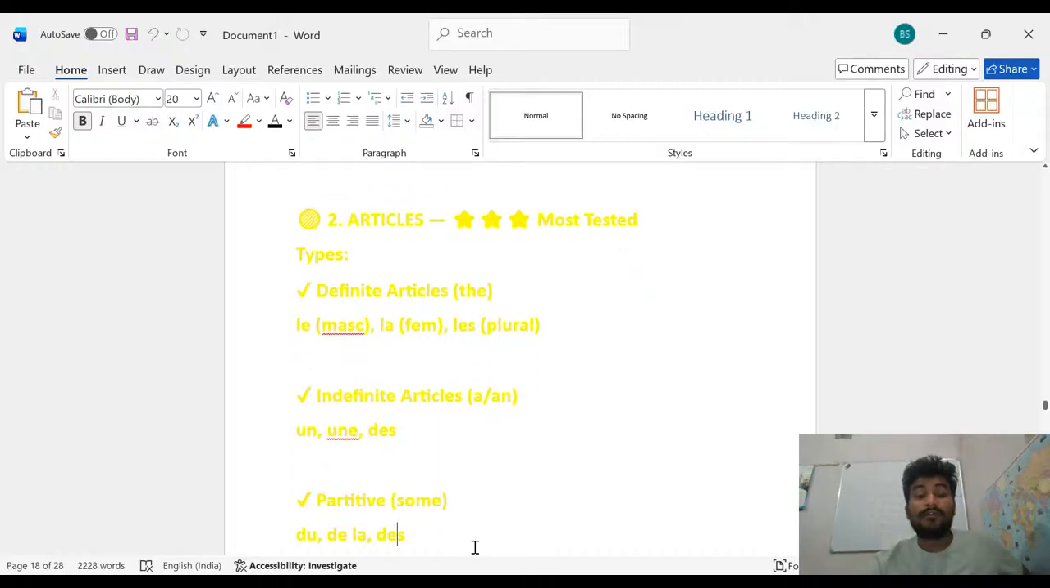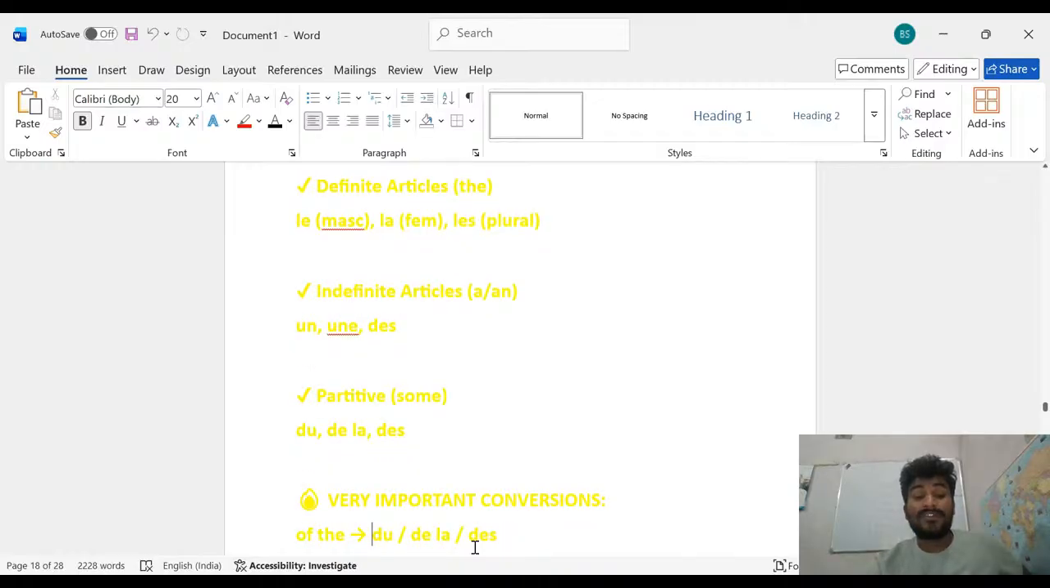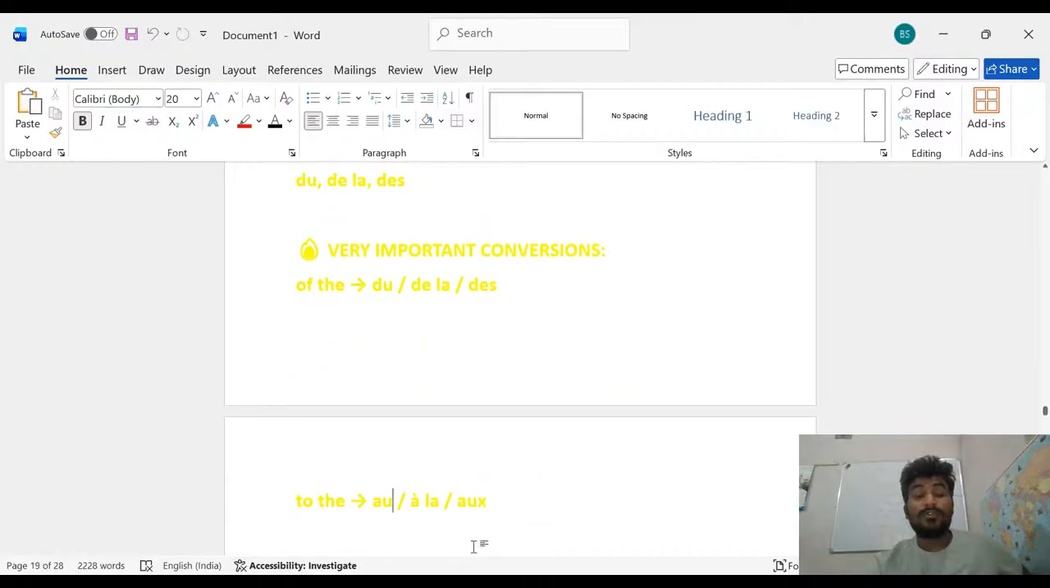Now the partitive, it means some: du, de la, and des. These are the things that you have to remember in the partitive. Very important is the conversion of of the. Of the means du, de la, and des. And after that, to the. To the means au, à la, and aux. These are the important conversions you have to remember.